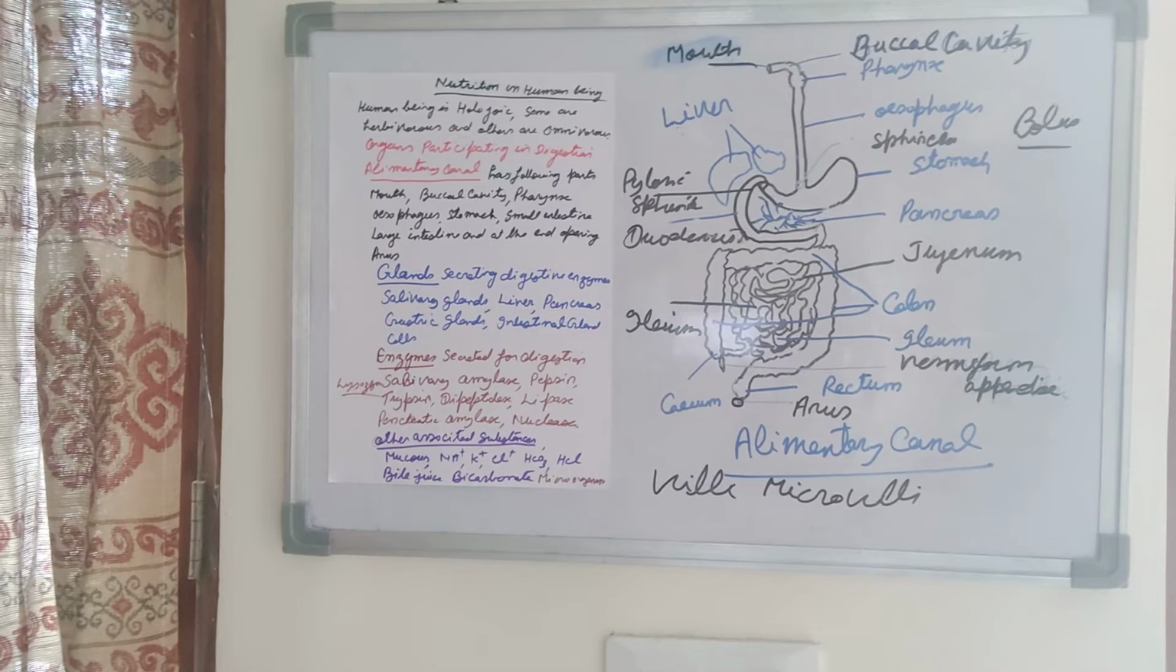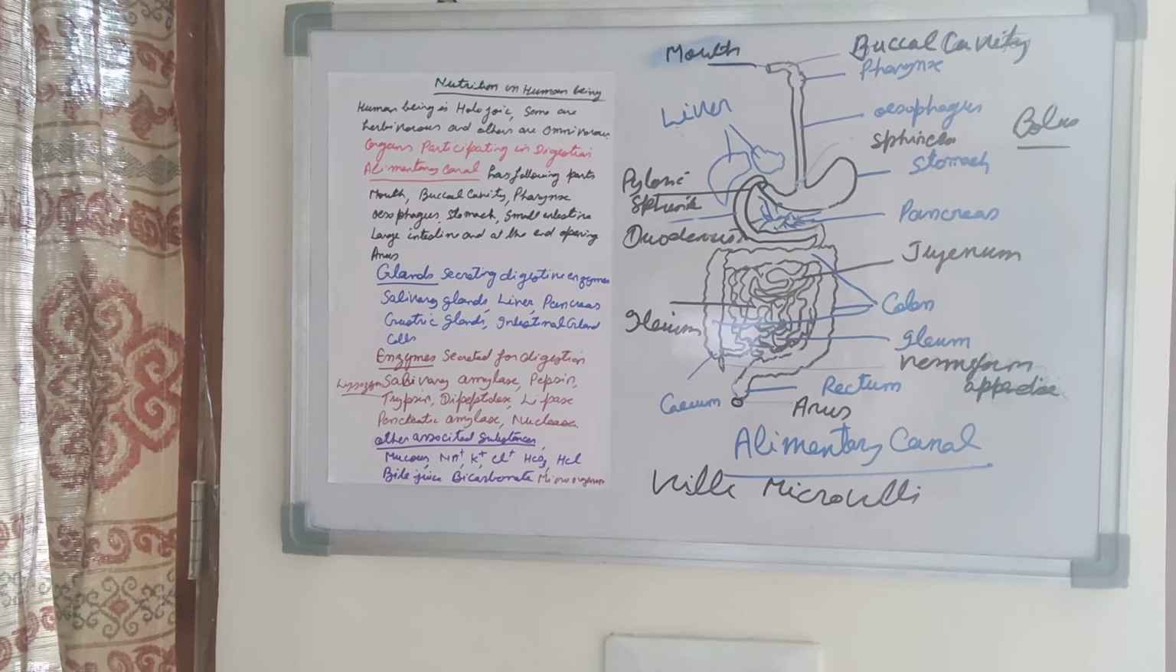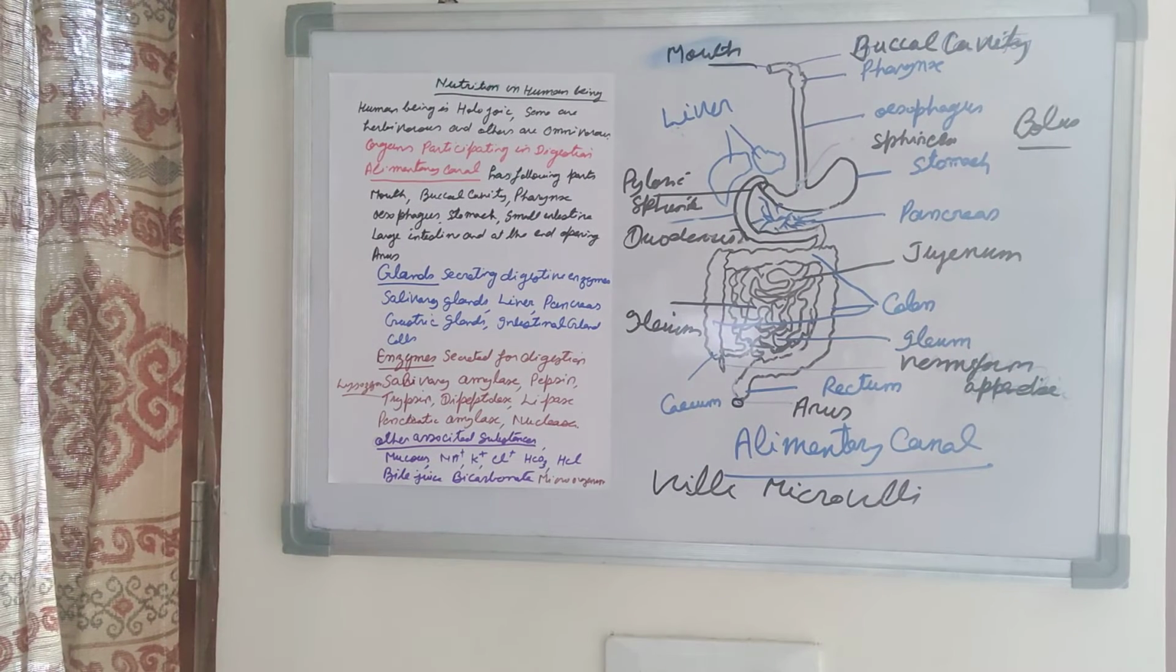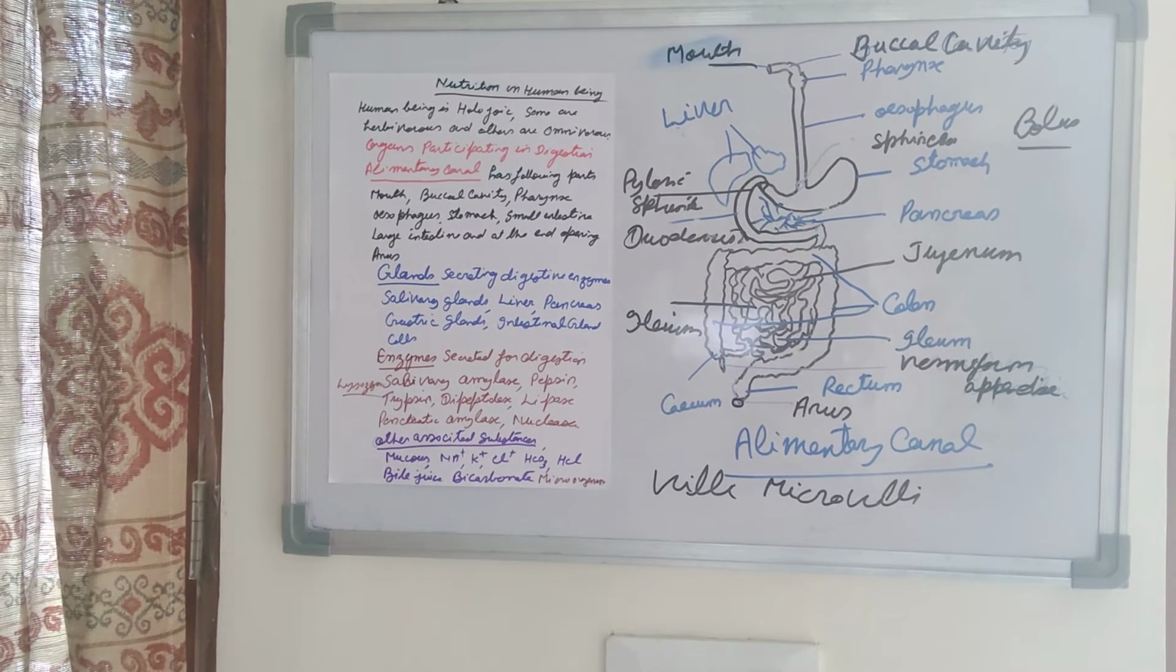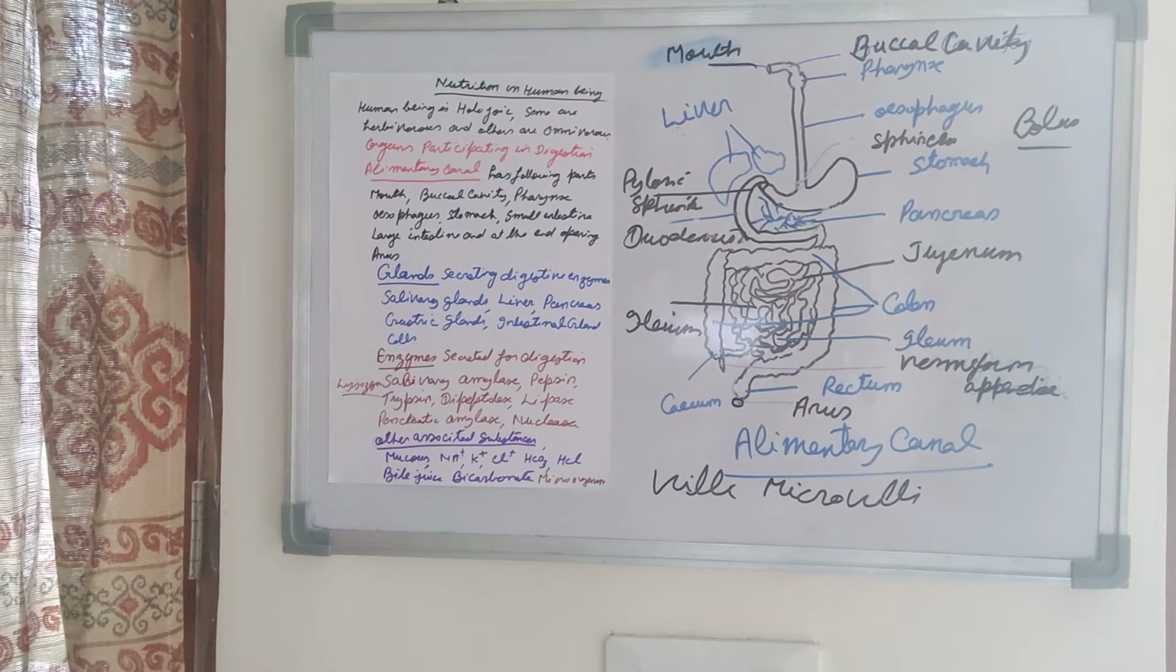So bile juice does not help in digestion directly. It has no enzymes. How will it help in digestion? It has pigments which are called bile pigments, bilirubin. In addition to this, cholesterol is present. Phospholipids are present. This bile juice helps in emulsification of the fats, that is, it breaks down the large fat molecules into smaller molecules.